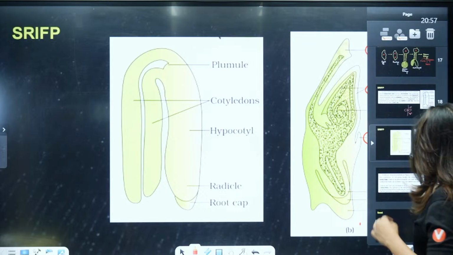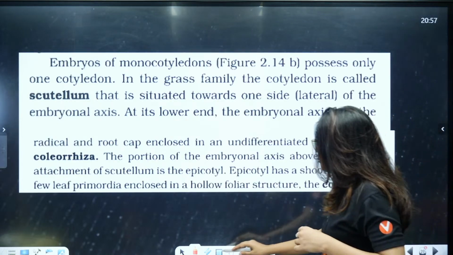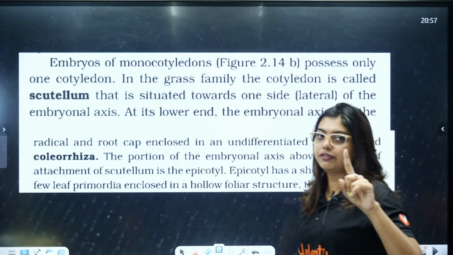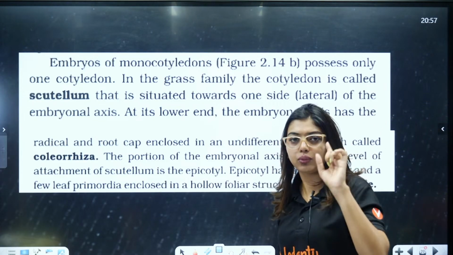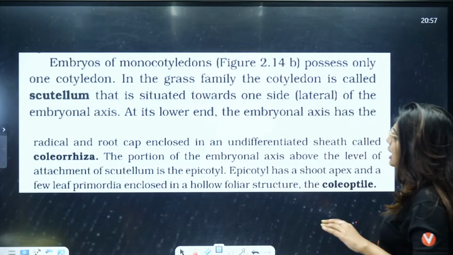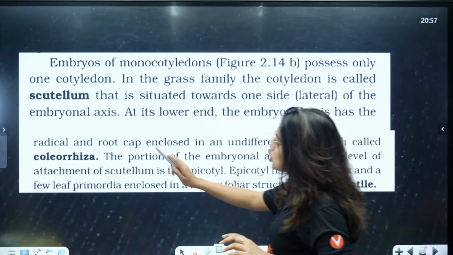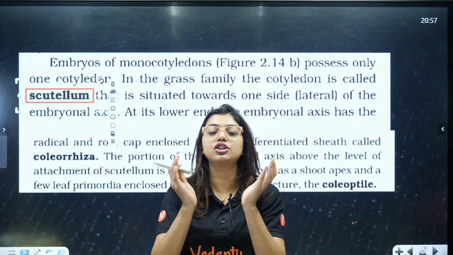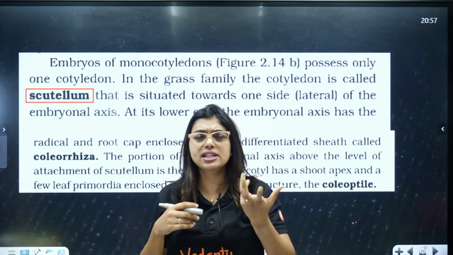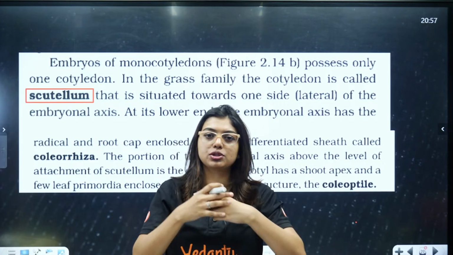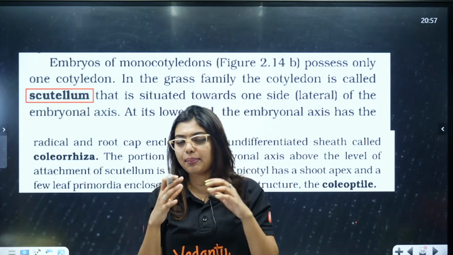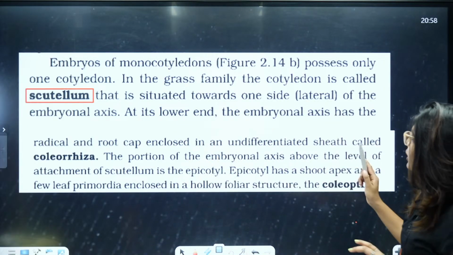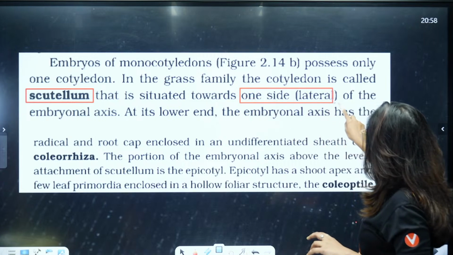Now, look here, embryos of the monocotyledons possess only one cotyledon. We know why it's called monocot, one cotyledon. In the grass family, the cotyledon is called scutellum. So the cotyledon that you see is called the scutellum. They also say scutellum is a portion that separates the endosperm and the cotyledon, but then again it is a scutellum in your monocot that is situated towards one side, which is the lateral side.